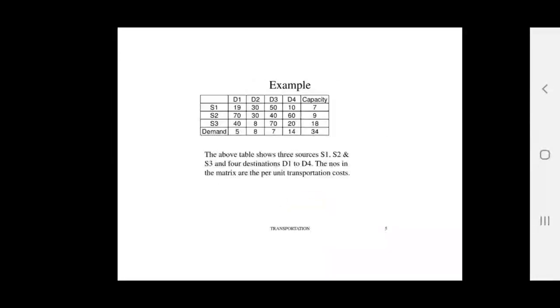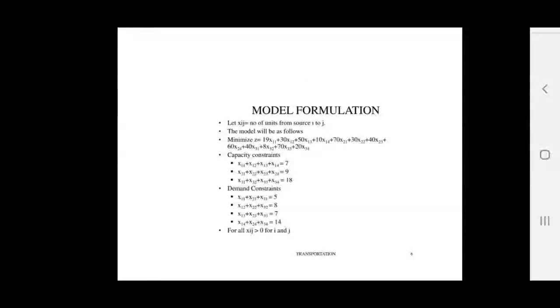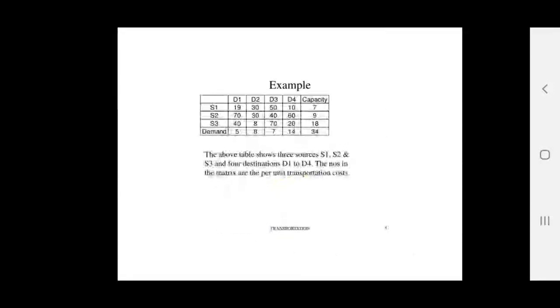Each cell: 19 is the 11 cell, 30 is the 12 cell, 50 is the 13 cell, then the 14 cell. Second row: 21, 22, 23, 24. Third row: 31, 32, 33, 34. In this way you have to assign the notation for particular cells, and use it with the help of these values. 19, 30, these are cost values.